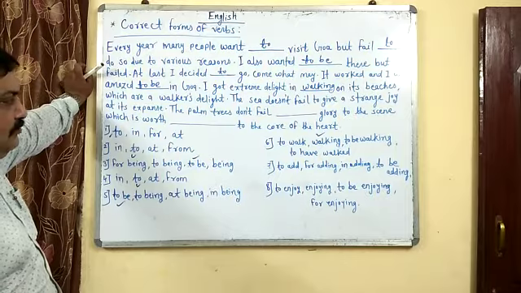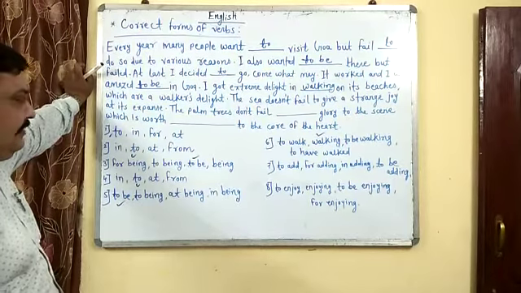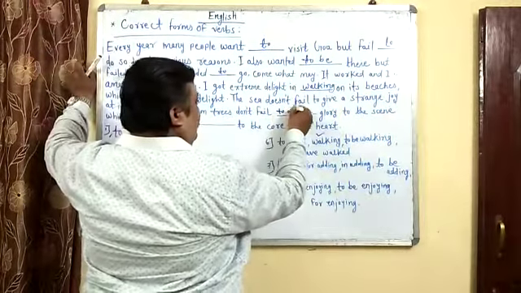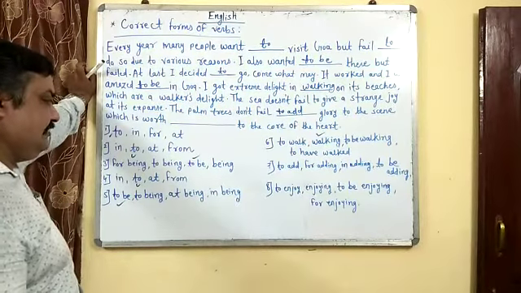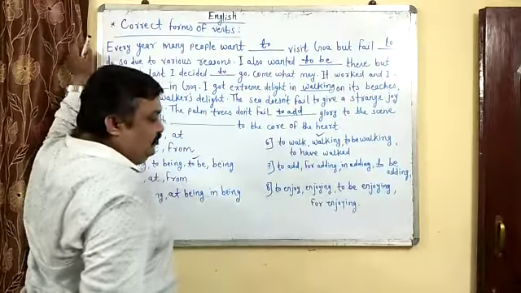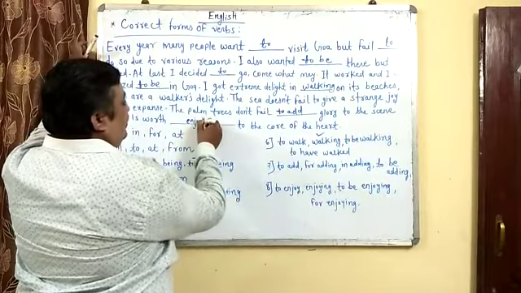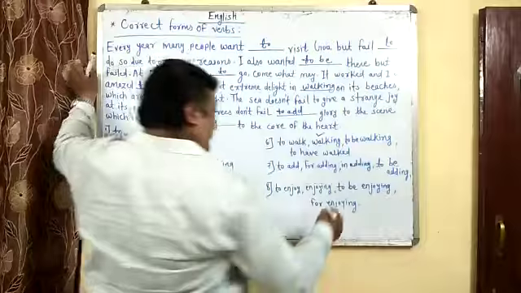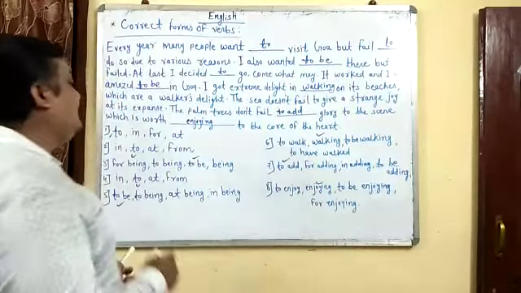The sea doesn't fail to give a strange joy at its expanse. The palm trees don't fail, 6th option, to add. Don't fail to add. It adds beauty. To add glory to the scene, which is worth, to enjoy, enjoying, to be enjoying, for enjoying, which is worth enjoying, to the core of the heart. See, now I am reading with options, with answers. See how the passage will be.